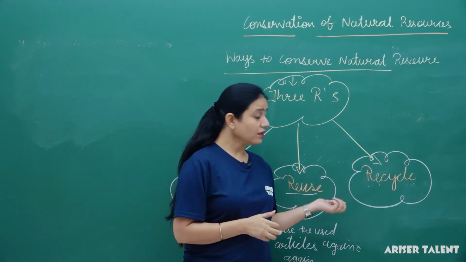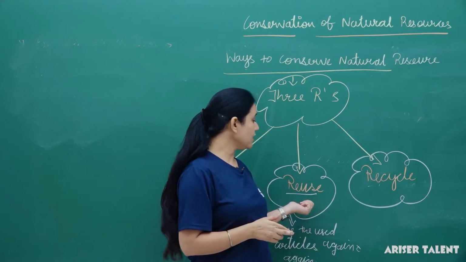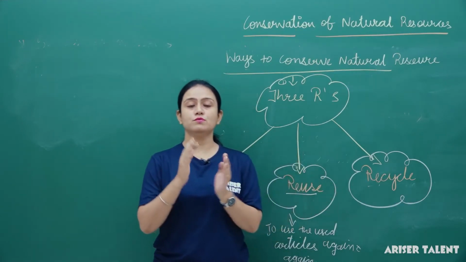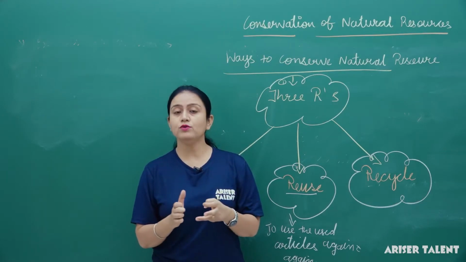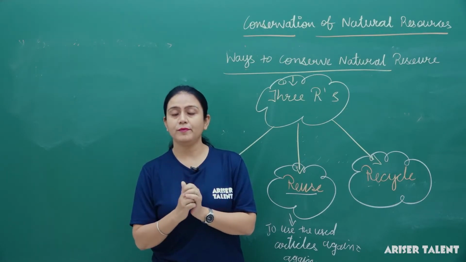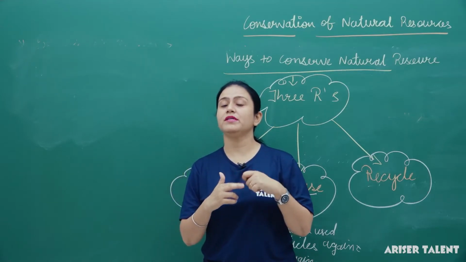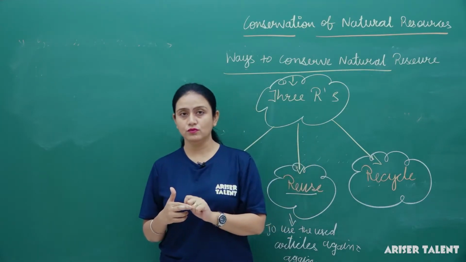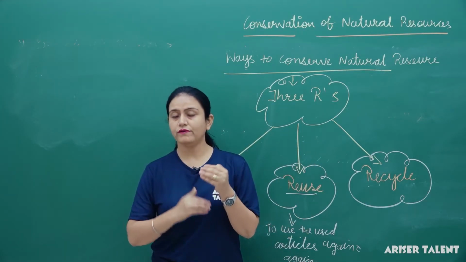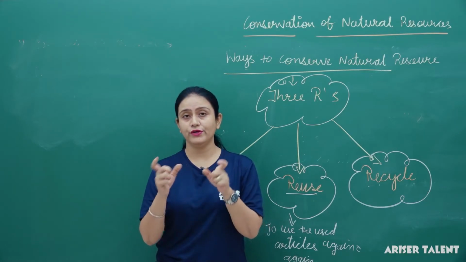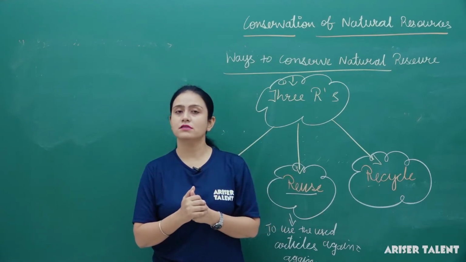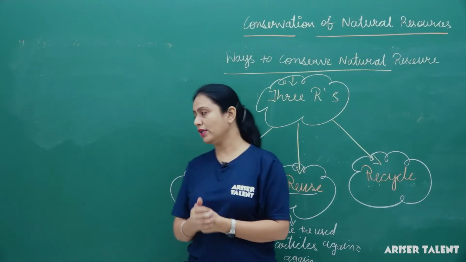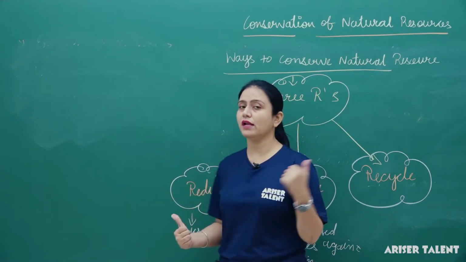As for the other example, paper, we should use both sides of the paper. So here we can reduce the use of paper. We all know that paper is made from the pulp of wood. So if you reduce its use and utilize both sides of the paper, then you can protect a tree from being cut. Fine. So here we have talked about reduce and reuse.